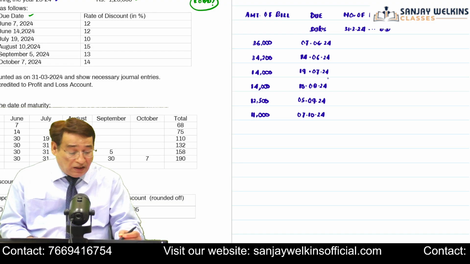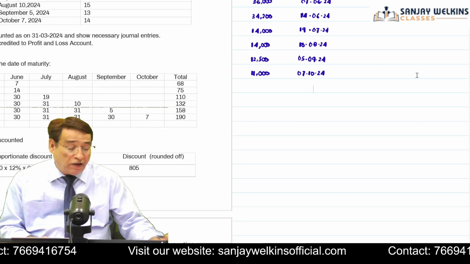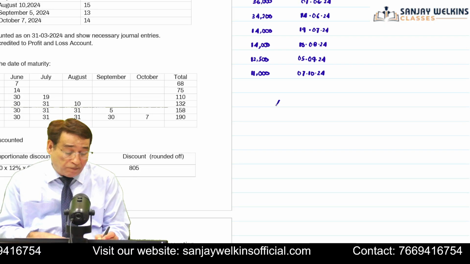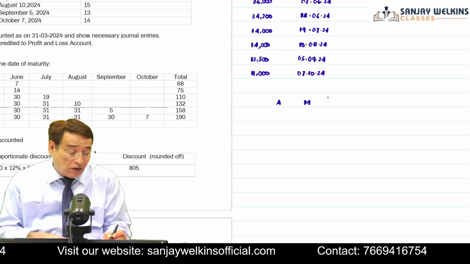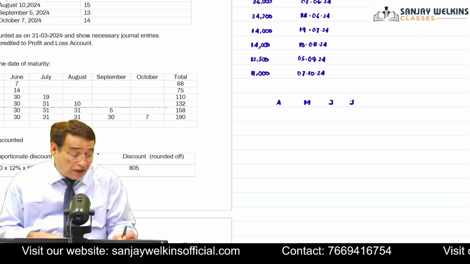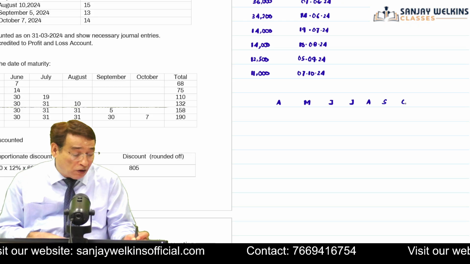Now you can see the last month is October. So from the end of the current year, your current year is ending on 31st of March. So the next year will start from April, correct? Then May, then ultimately it will go over to June, July, August, September and October.